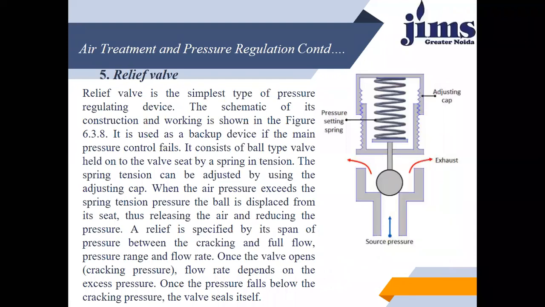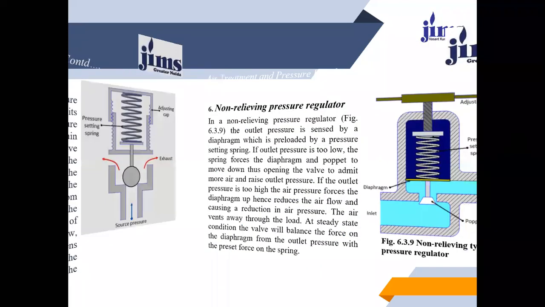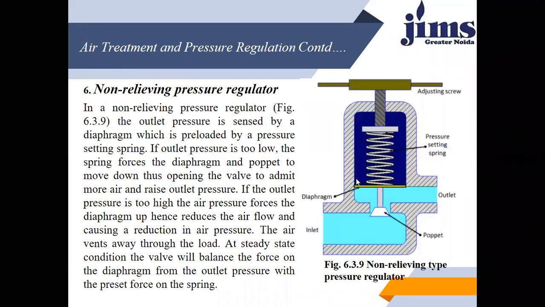Let us come to the non-relieving pressure regulator, which does not relieve the pressure. Here, after the inlet valve receives the air, the poppet will work. As the spring compresses, the poppet will open and the flow will be allowed to the outlet.